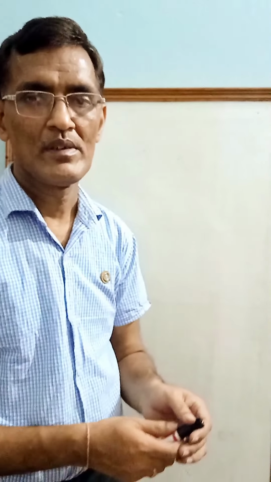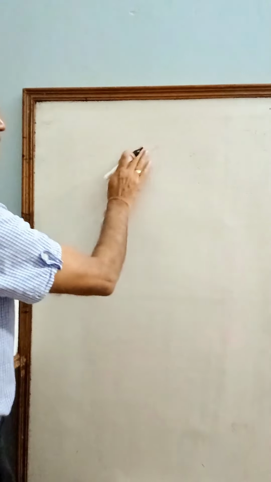Today we will discuss the topic work. Now suppose we take one example.